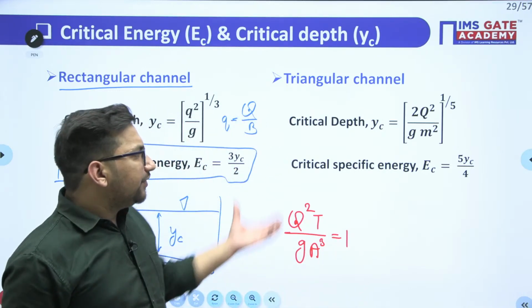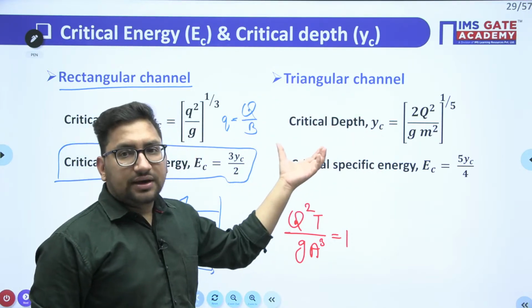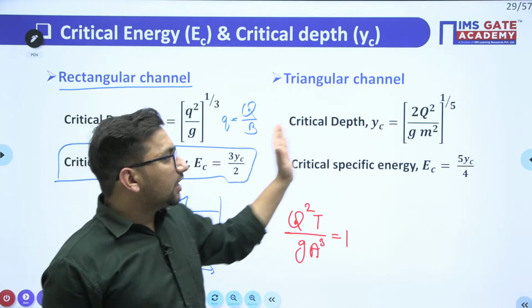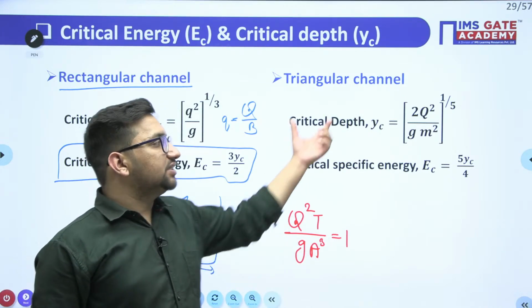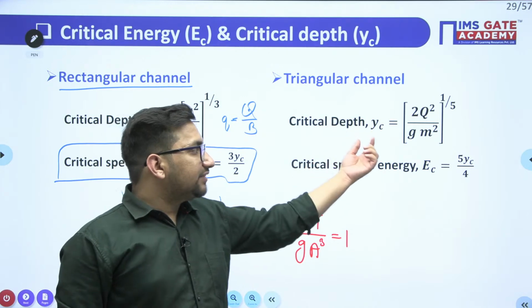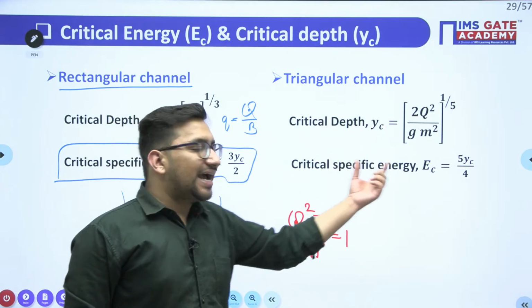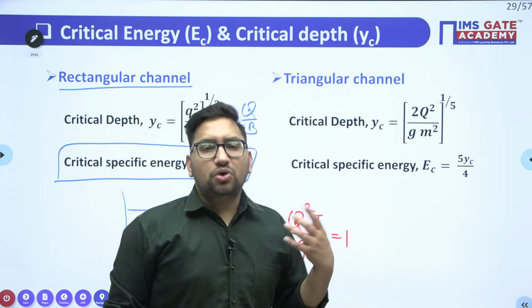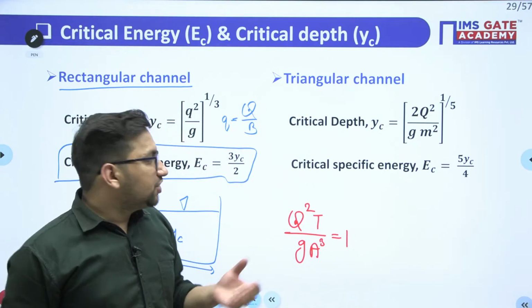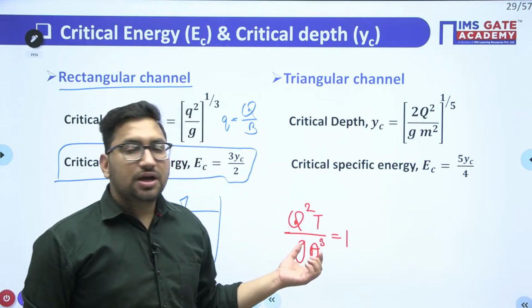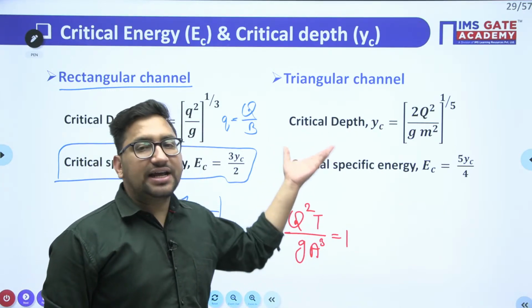So even if you don't remember these equations, sometimes it happens that we get confused in these relations. So remember this particular equation. From here also you can get these values. What will be the depth at critical condition? What will be the energy at critical condition? For all other channels other than triangular and rectangular, we generally use this particular equation. But as we have derived these relations, we can directly use them.